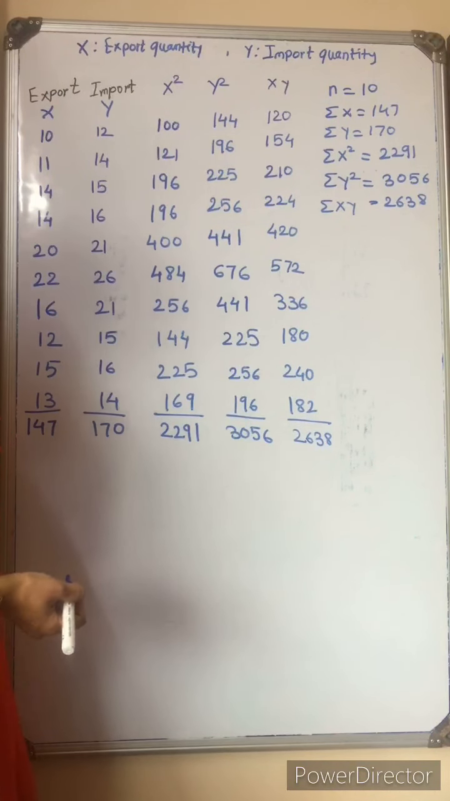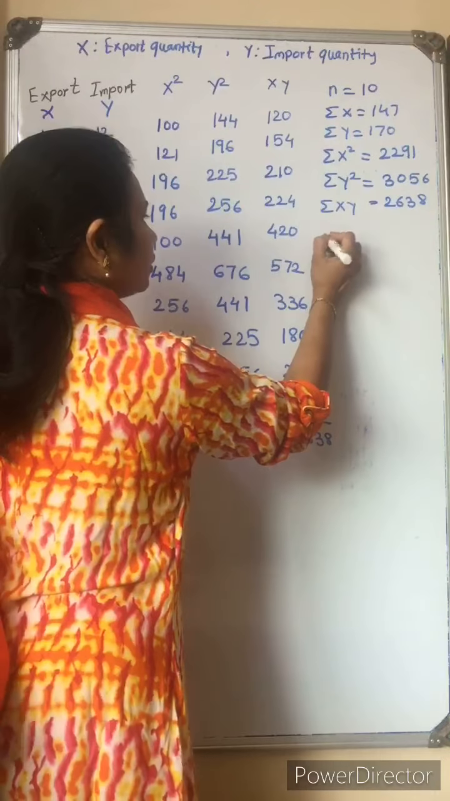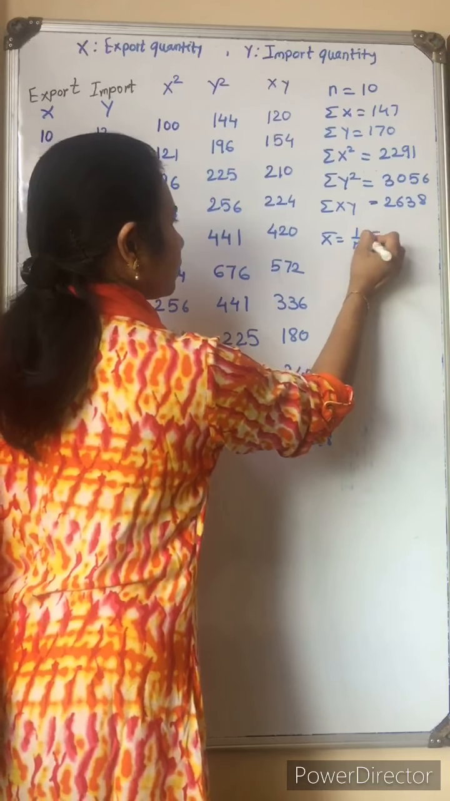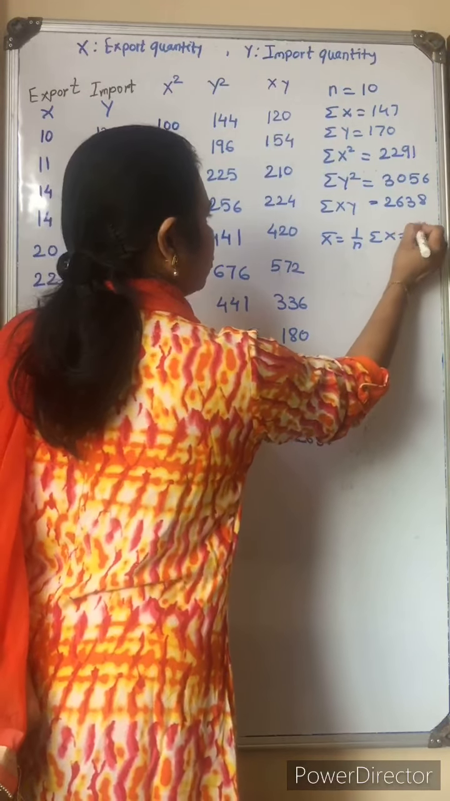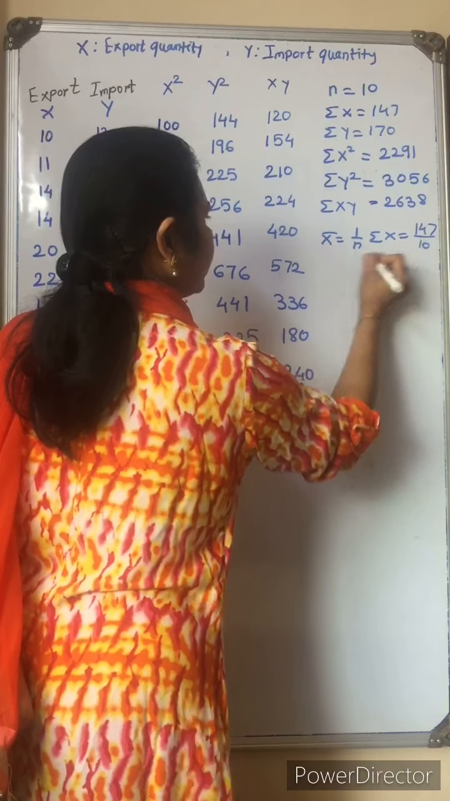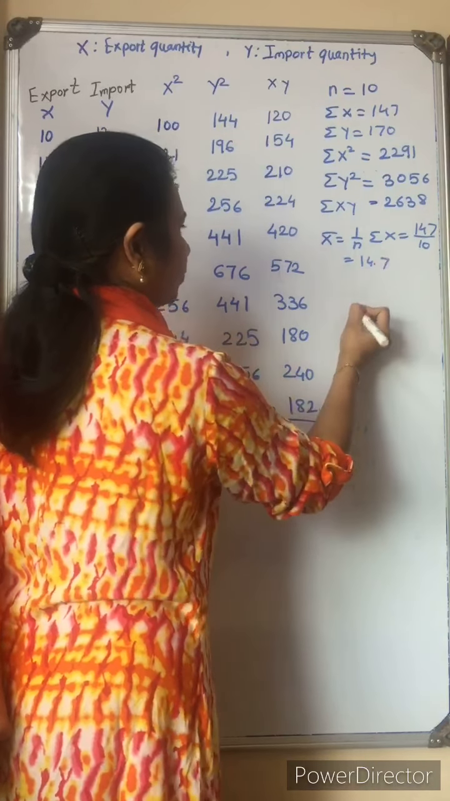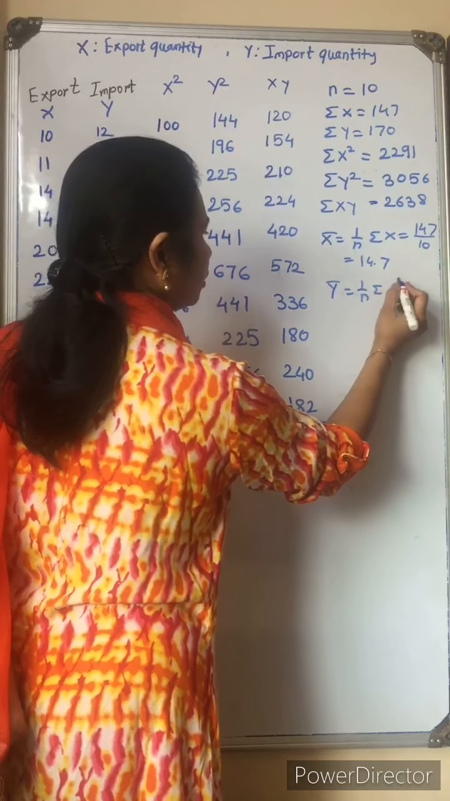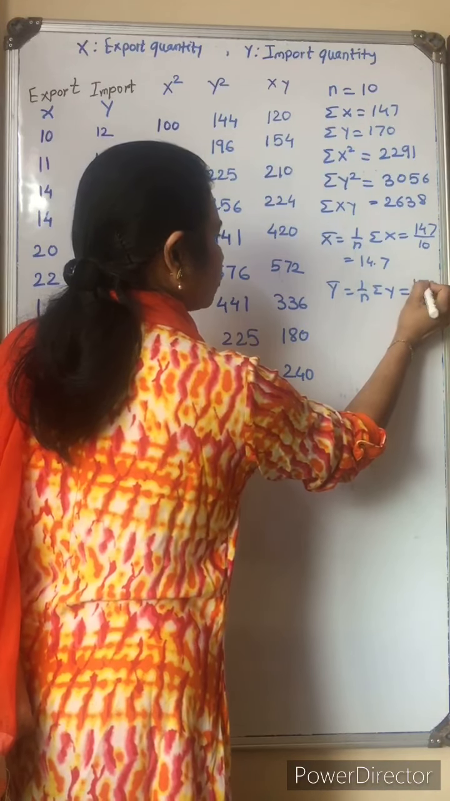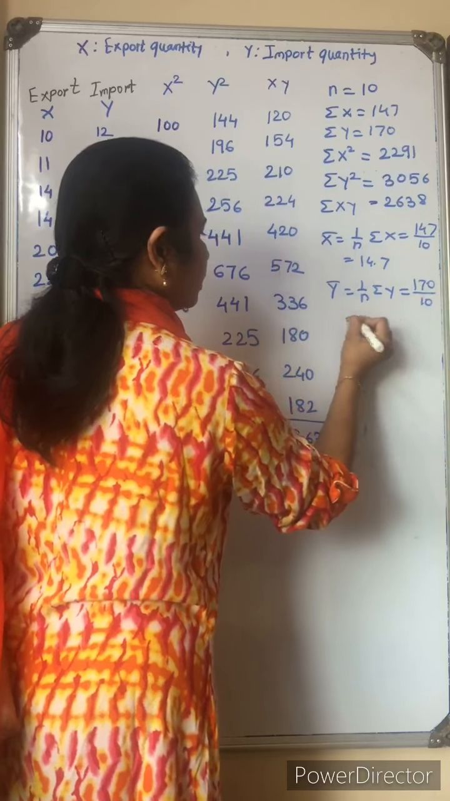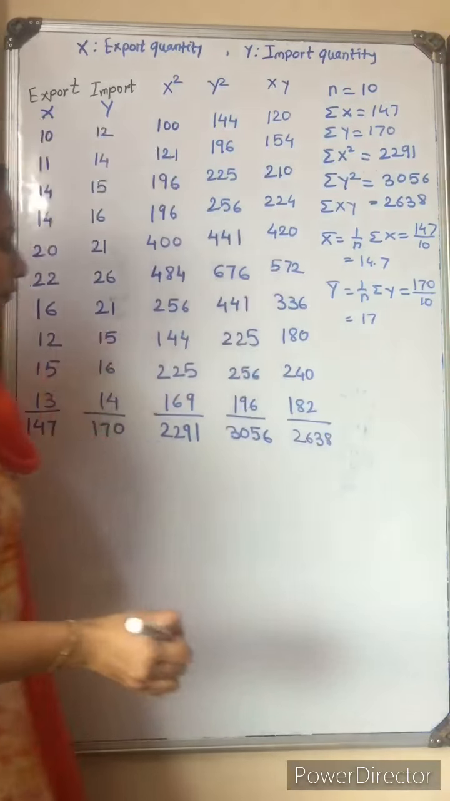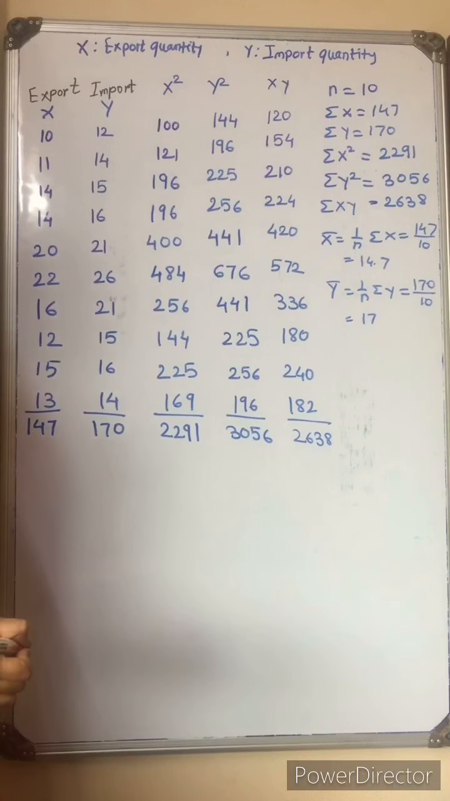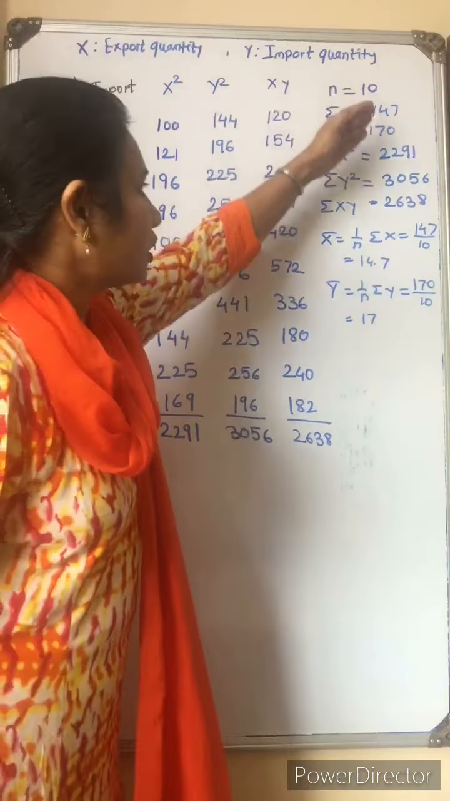Now we can find the mean first of all. X bar we need simply as 1 upon n summation x. Put the value 147 divided by 10, which is 14.7. Then y bar we can calculate as 1 upon n summation y. So it is 170 divided by 10. So y bar we got is 17.